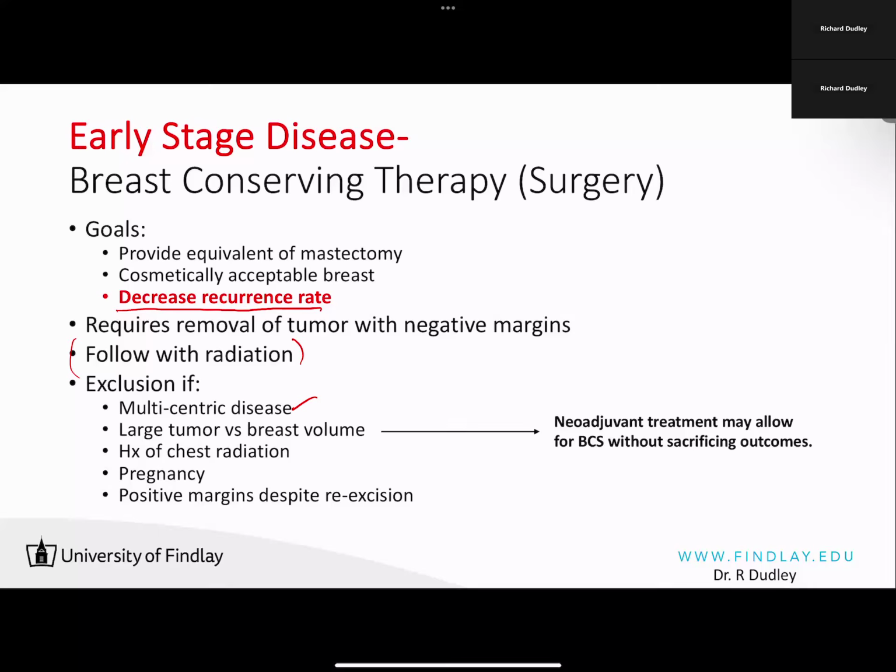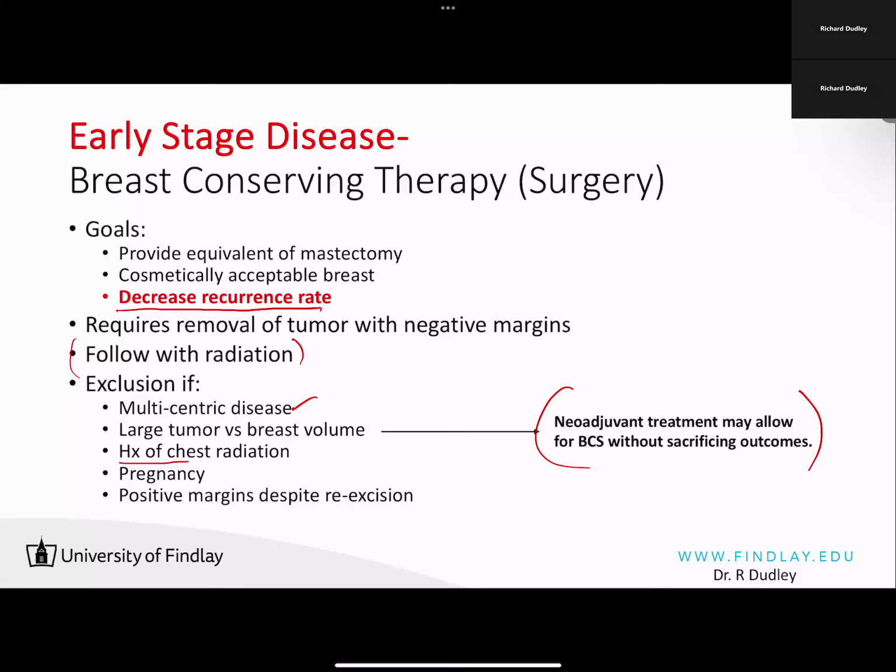So, let's be honest, breasts come in all different shapes and sizes, so do tumors. And if the tumor is large and the breast is small, it's going to be hard to perform a breast conserving procedure. That individual might be a candidate for a neoadjuvant regimen.